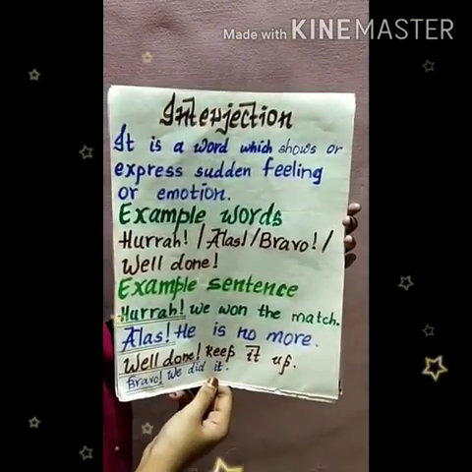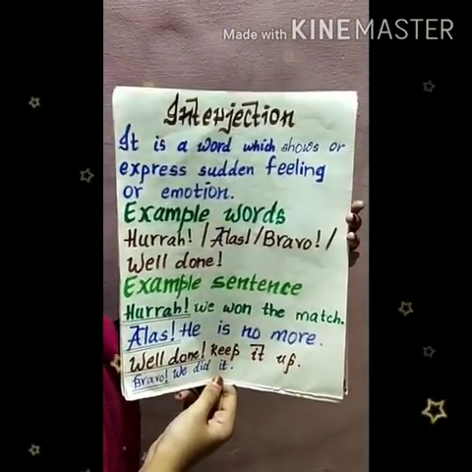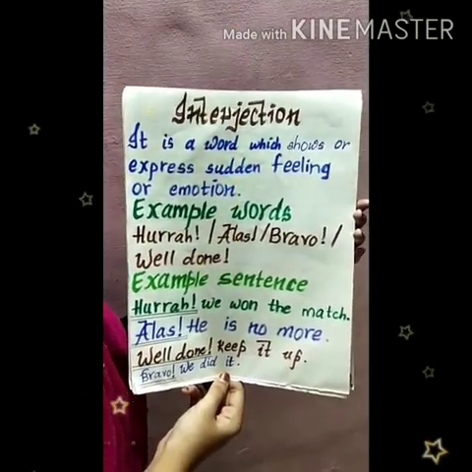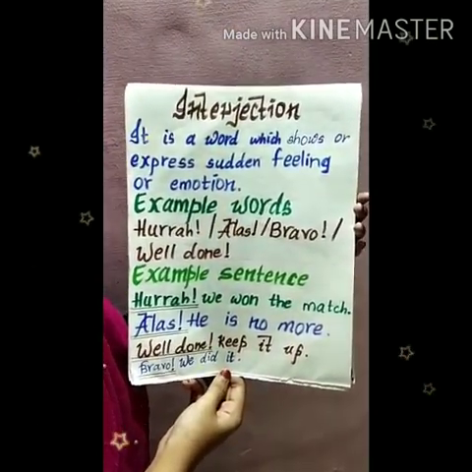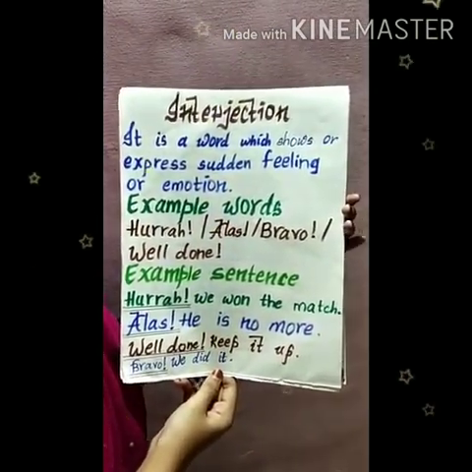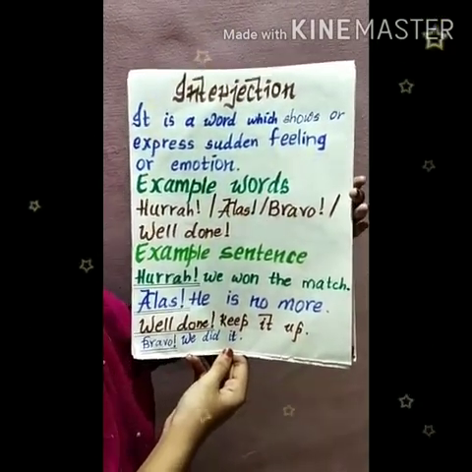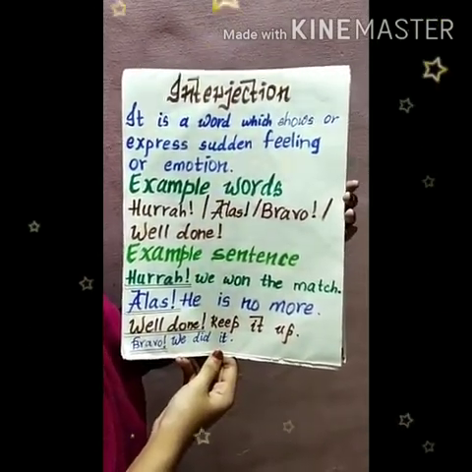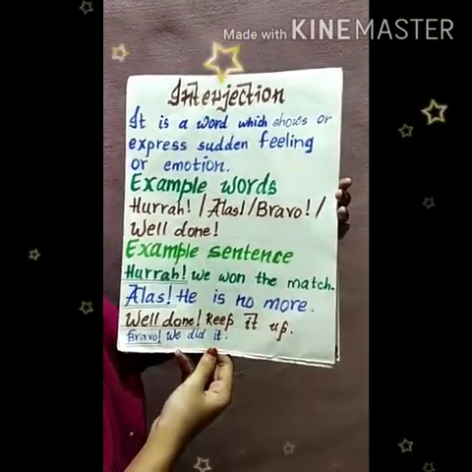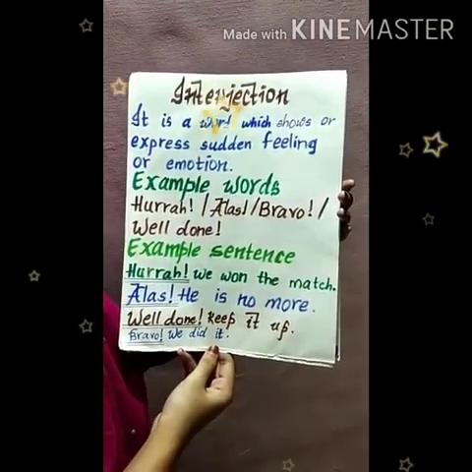Interjection: it is a word which expresses a sudden feeling or emotion. Example words: hooray, alas, bravo, well done. Example sentences: Hooray, we won the match. Alas, he is no more. Well done, keep it up. Bravo, we did it. So these are the parts of speech we have learned in detail.